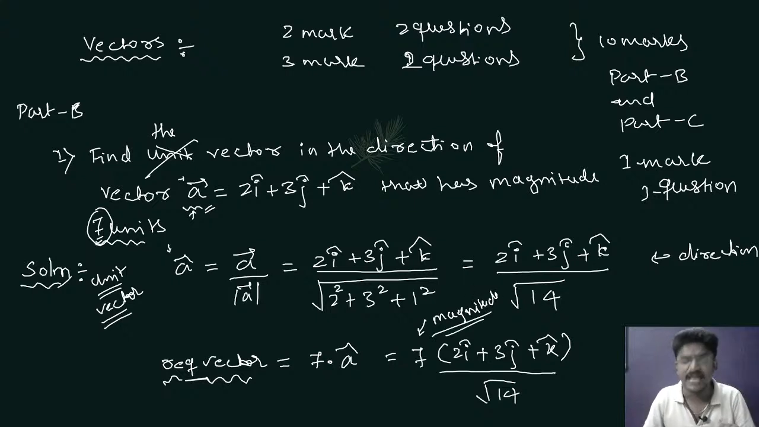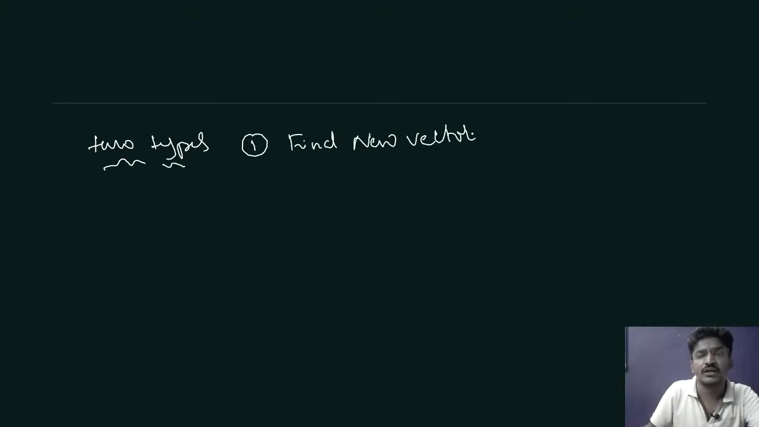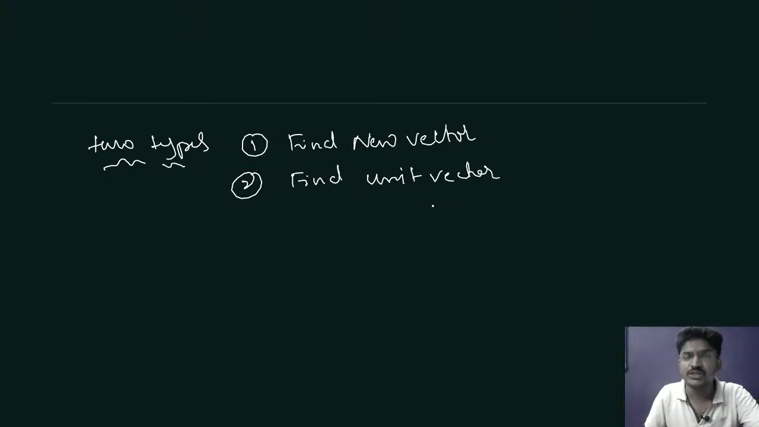So please understand this. Whenever you get this type of problem, find a new vector. There will be two types of questions. One is find unit vector. Another one is find the vector. Everyone has to understand that. There will be two types. One is find new vector. And second one is find unit vector. These are the two types.